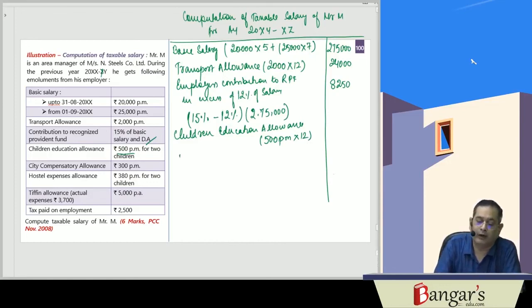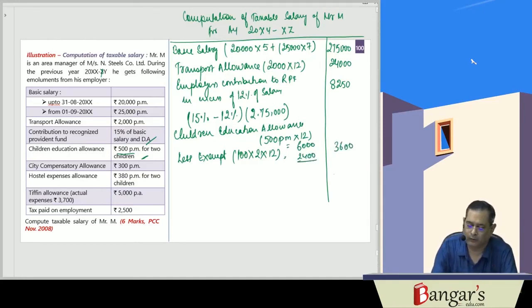If it would have been per child, then 500 into 2 into 12. Less exempt: children education allowance is exempt up to 100 rupees per month per child, for 2 children. So the taxable amount is 6,000 rupees, the exempt amount is 2,400 rupees, so the taxable amount is 3,600 rupees.